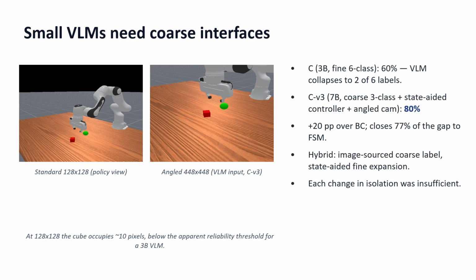One important note: this condition is a mixed system. The vision language model gives a coarse label from the image, but the small state-based sub-finite-state machine picks a sub-command at runtime. So this is not a pure image-only result.